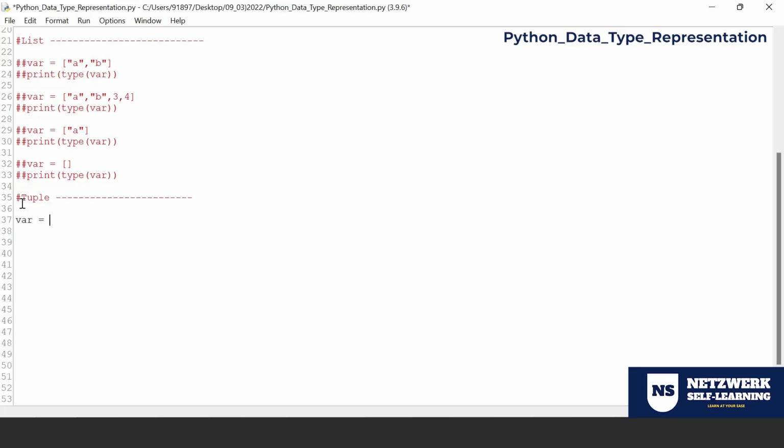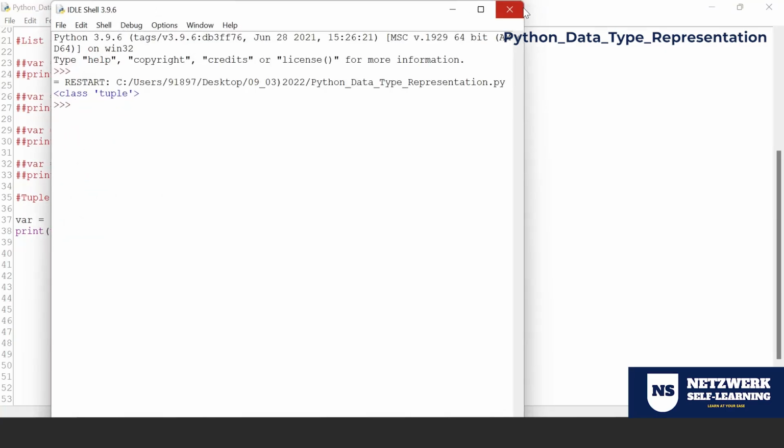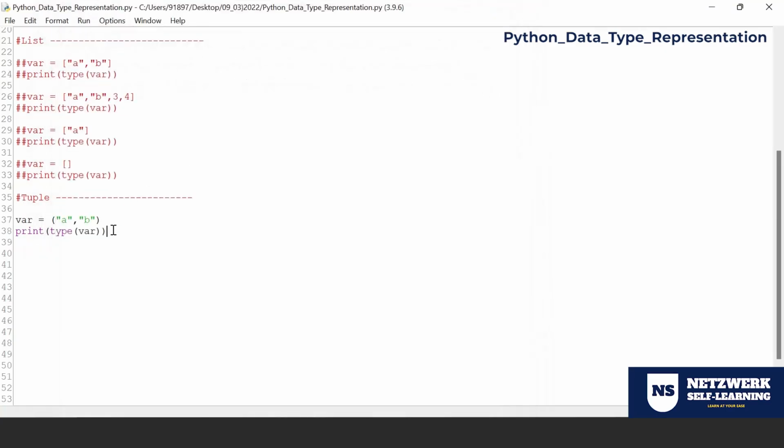So variable is equal to parenthesis. Anything that gets enclosed by the parenthesis to accommodate more than one data is what we call a tuple. Same thing, it is not homogeneous. You can have the combination of characters and numbers. Look at this tuple.